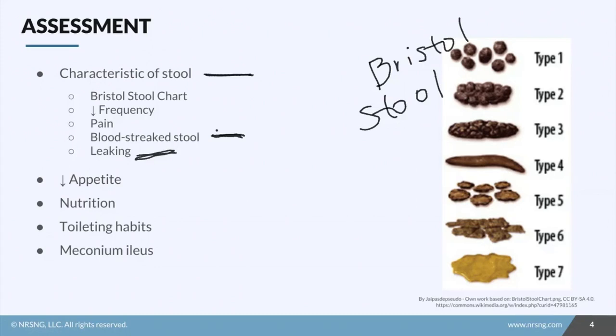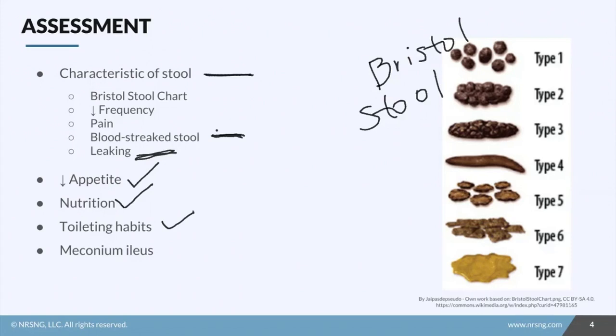In addition to stool characteristics, parents are probably going to notice that the child has had a decreased appetite, that they are just not interested in eating, and so we have to dive into that and get some more information. It's also important to find out what their diet is like, and we need to know about their toileting habits. For the diet, we need to know how much fiber they're getting and how much water they're drinking.